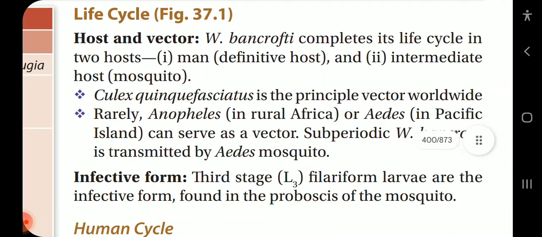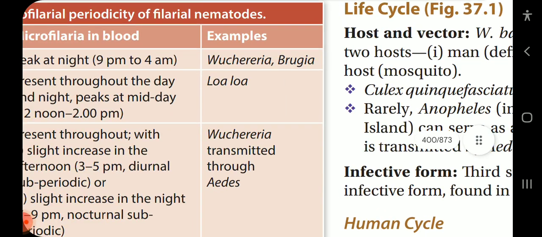Life cycle. Host and vector. Wuchereria bancrofti completes its life cycle in two hosts, man the definitive host and the intermediate host is mosquito. Culex quinquefasciatus is the principal vector worldwide. Rarely, Anopheles in rural Africa or Aedes in Pacific Islands can serve as vector. Subperiodic Wuchereria bancrofti is transmitted by Aedes mosquito. Infective form. Third stage L3 filariform larvae are the infective form found in the proboscis of the mosquito.